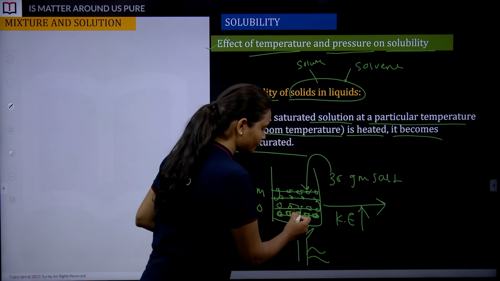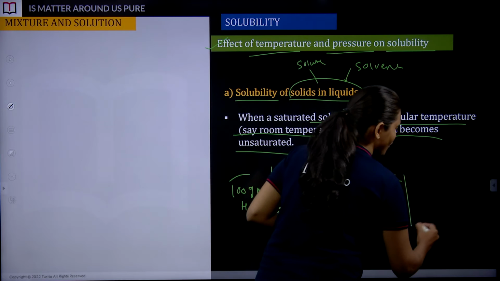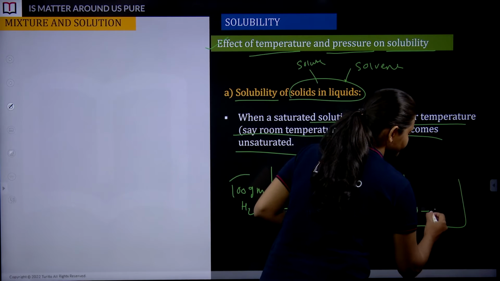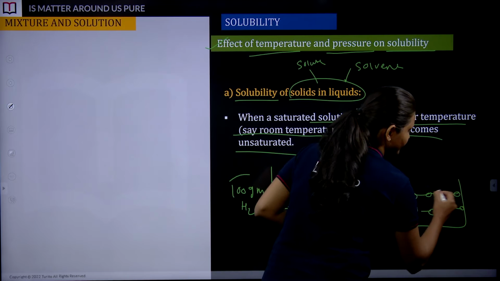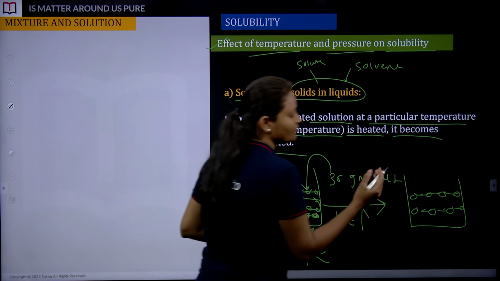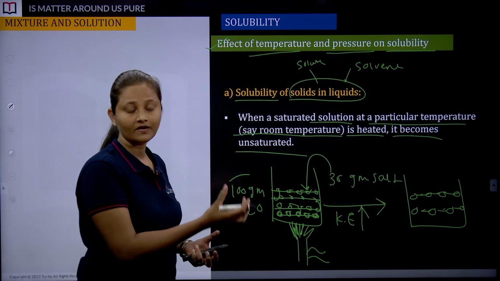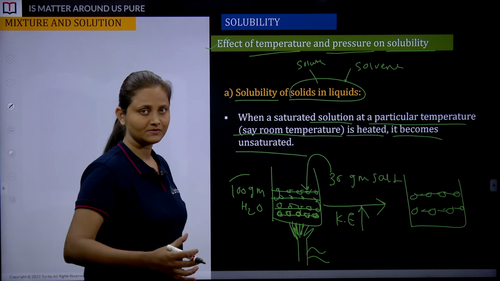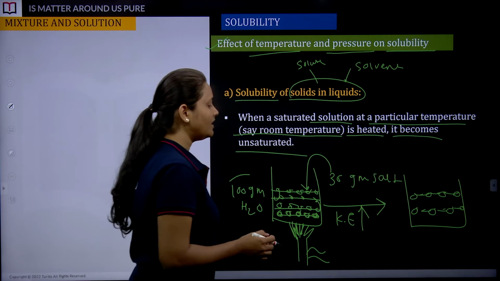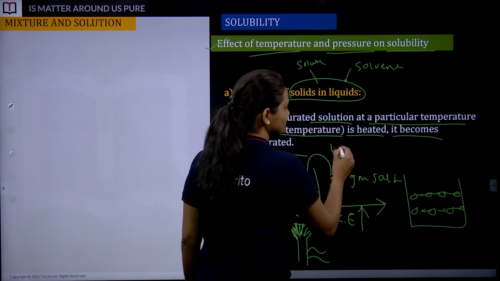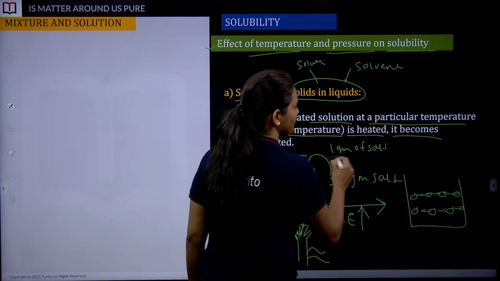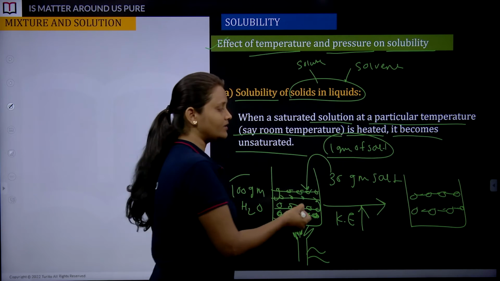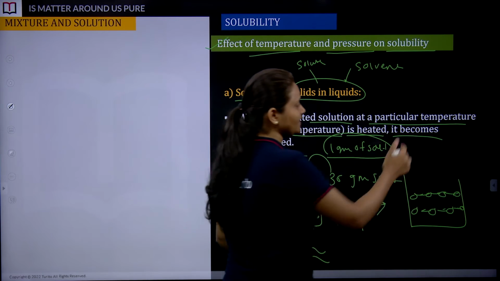Again, there is creation of spaces. As they move away from each other, there are some vacant spaces among themselves. And to this solution, if I add, let's suppose, 1 gram of salt, if I want to dissolve this salt, now it has some space, right?